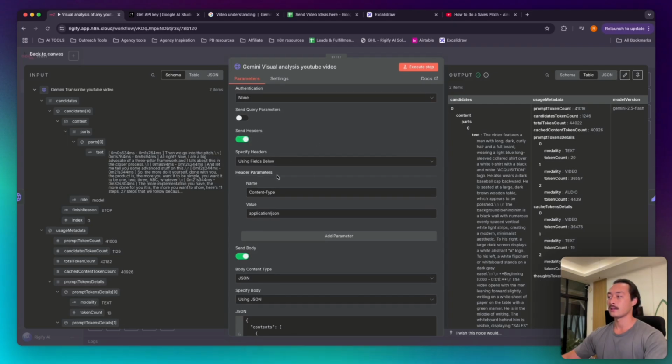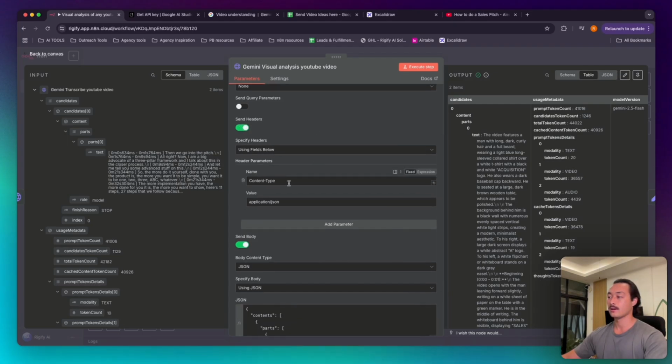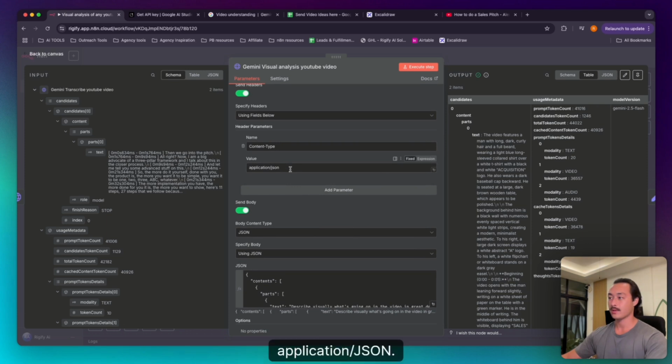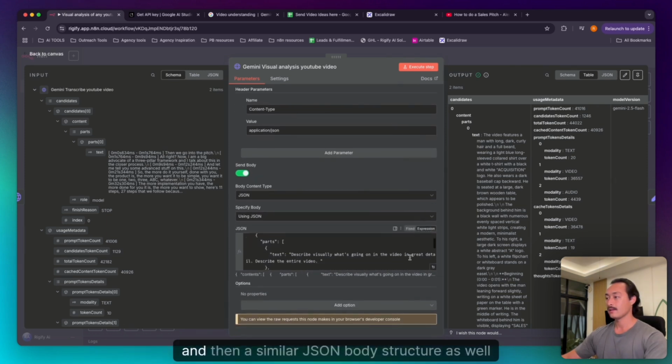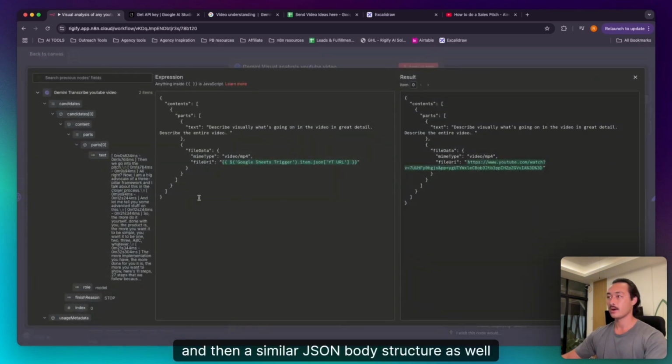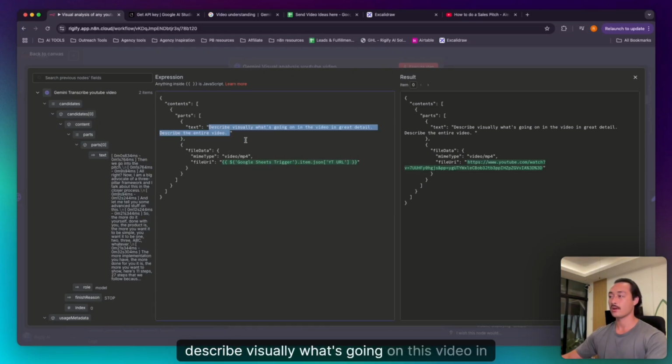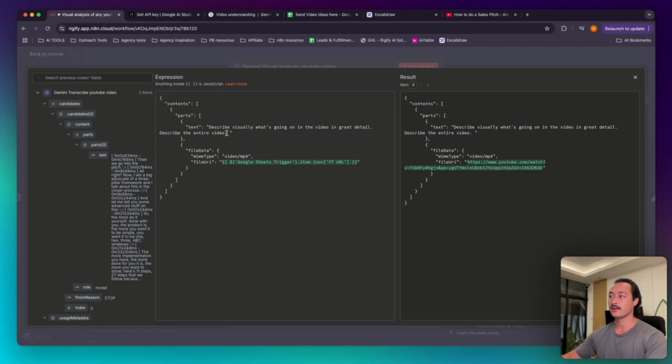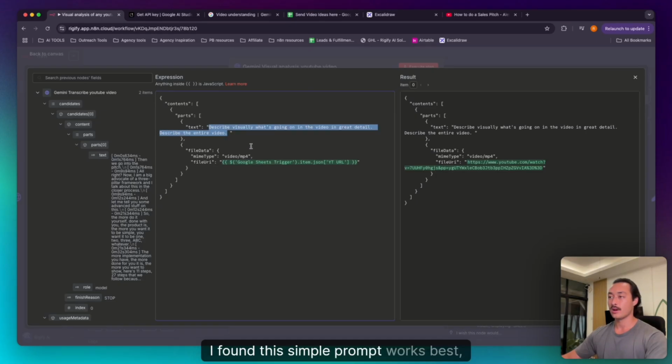We're going to be using fields below, content-type, application/JSON, and then a similar JSON body structure as well, where we'll be entering our prompt here just to describe visually what's going on in this video in great detail and to describe the entire video. I found this simple prompt works best, but we can update this prompt or enhance it even further.